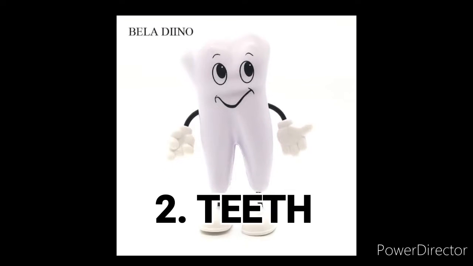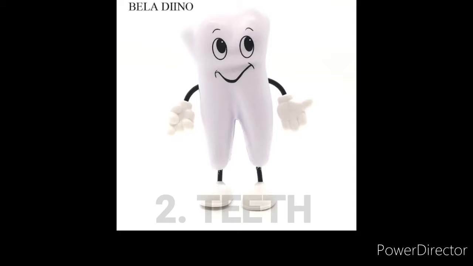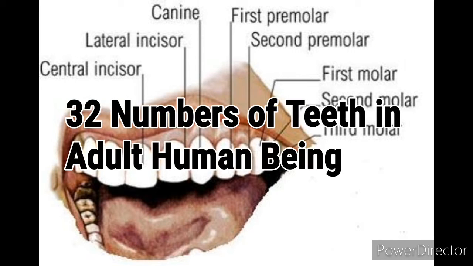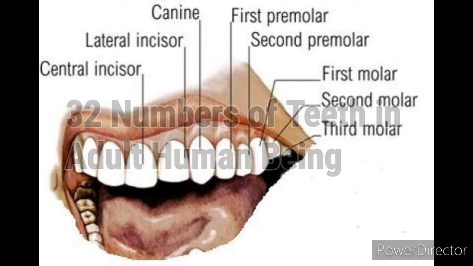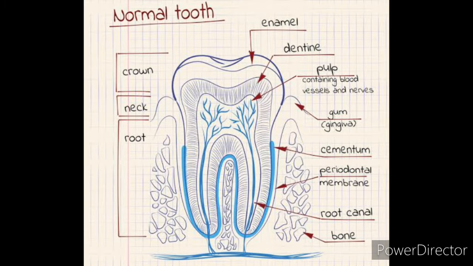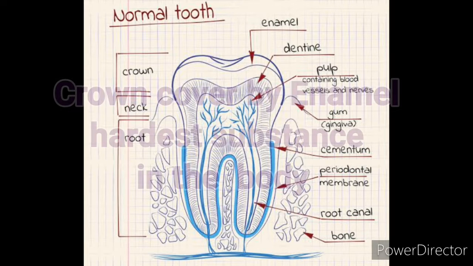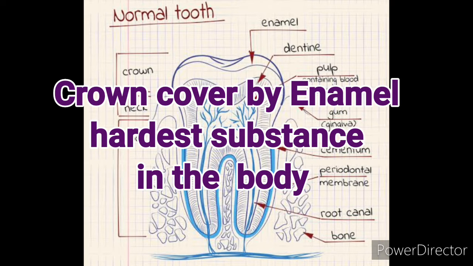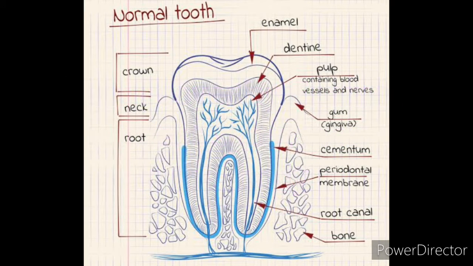Now let's learn about the teeth. There are a total of 32 teeth in an adult human being. Each tooth has a crown and a root. The crown is the visible part while the root is embedded in the jawbone. The crown is covered by enamel, the hardest substance in the body. The body of the tooth is made up of bone-like dentine. Beneath the dentine is a central cavity having blood vessels, nerves and pulp.